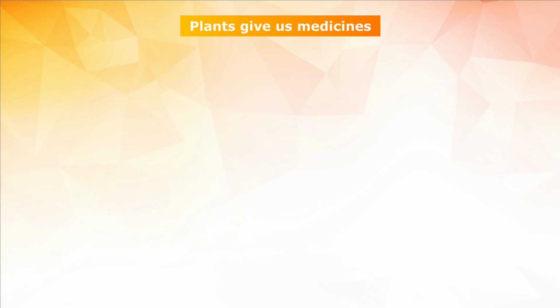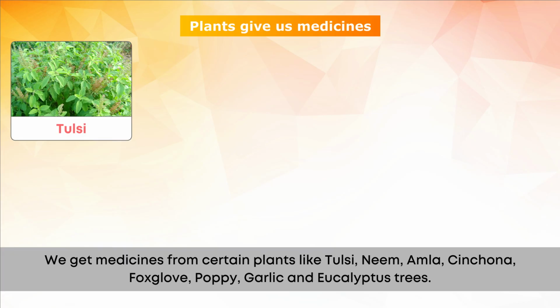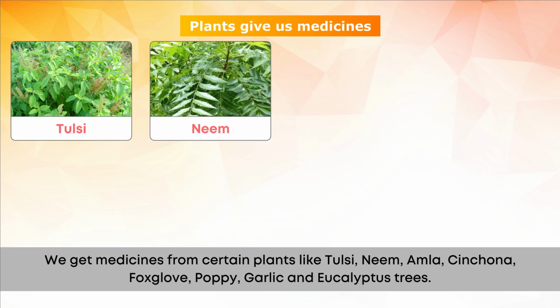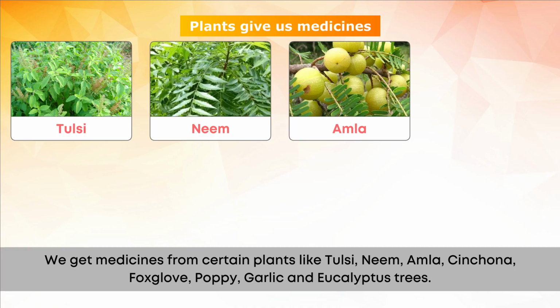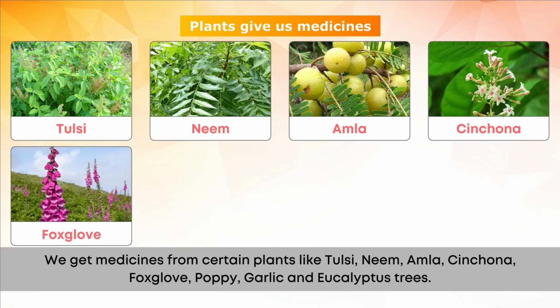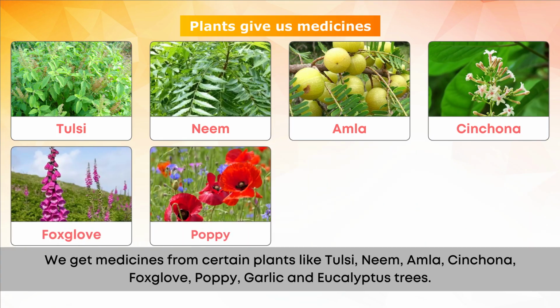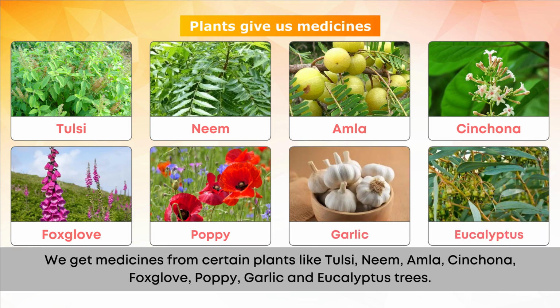Plants give us medicines. We get medicines from certain plants like tulsi, neem, amla, cinchona, foxglove, poppy, garlic, and eucalyptus trees.